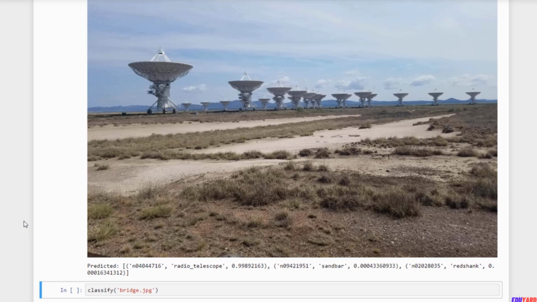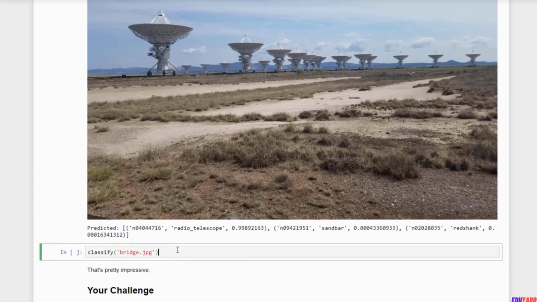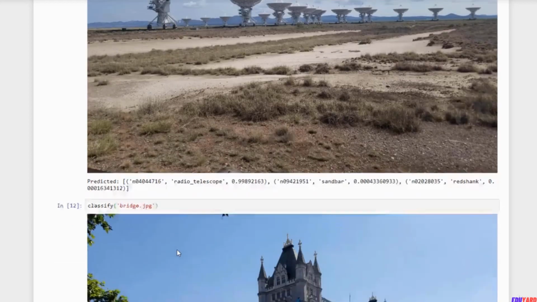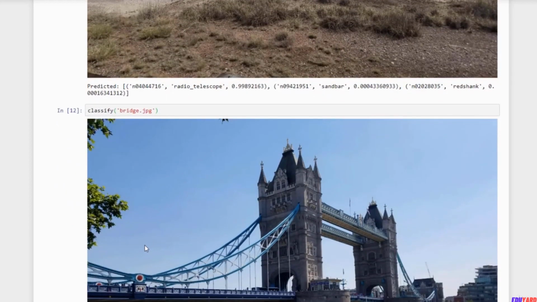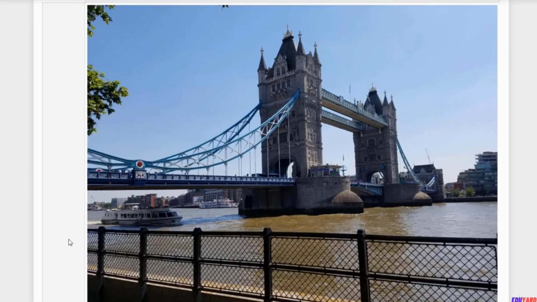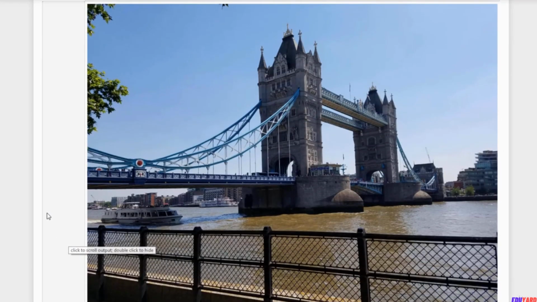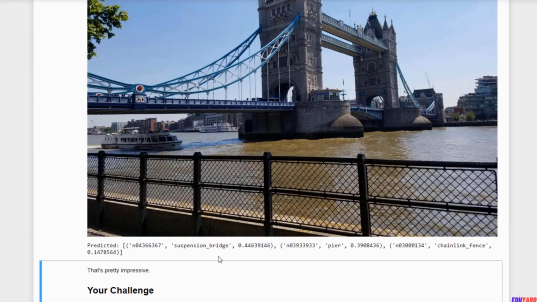In case of transfer learning, one more. I took a picture of a bridge once, and you remember that bridge, it's a London bridge apparently. So okay, what does ResNet 50 say? A suspension bridge, and also there's a pier and a chain-like fringe in there as well, so that's pretty impressive, right?